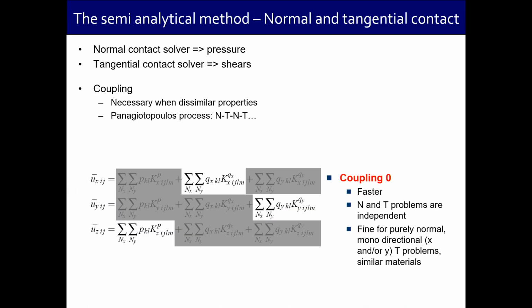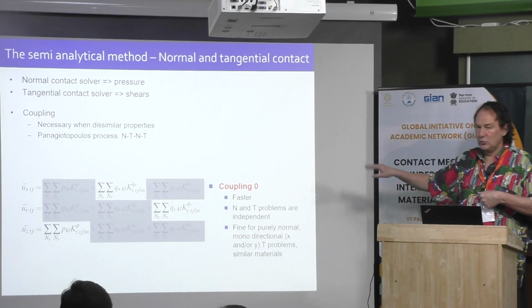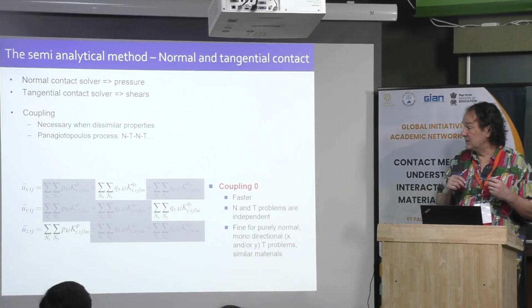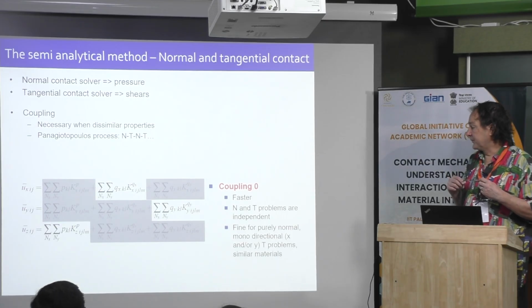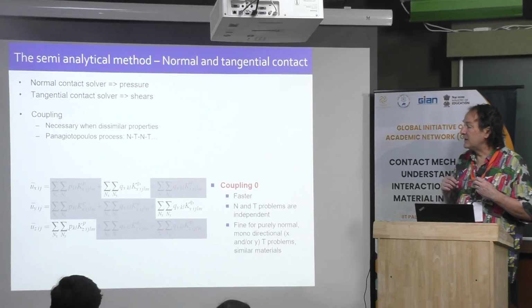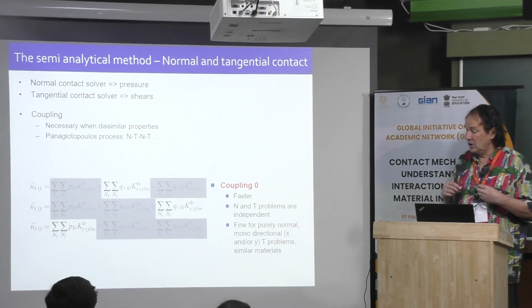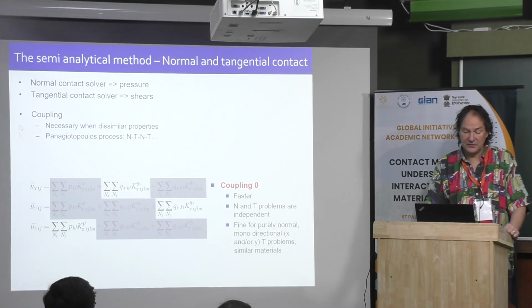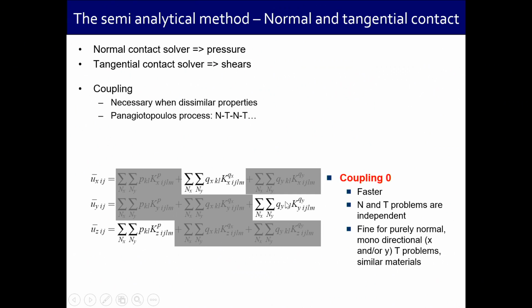Now, in our model, in fact, we consider three types of coupling. The first one, we don't have any coupling. This is the simpler, the faster way to do a wear simulation. This is an approximation when you have the same elastic properties for both materials. We consider that the displacement along the x direction depends only on the shear along the x direction. Displacement at the surface along the y direction depends only on the shear along the y direction.